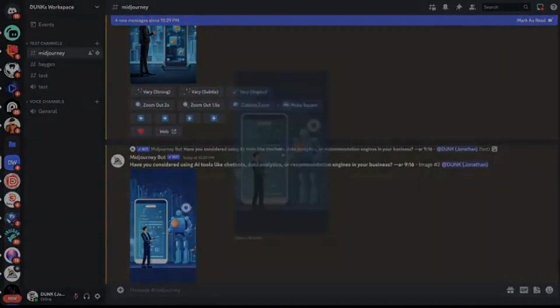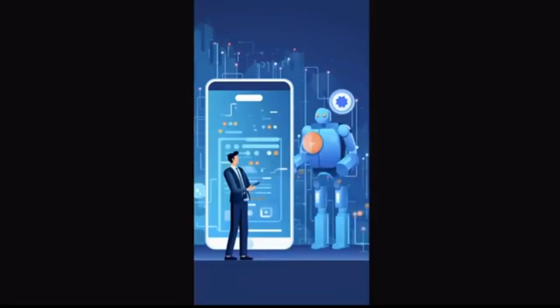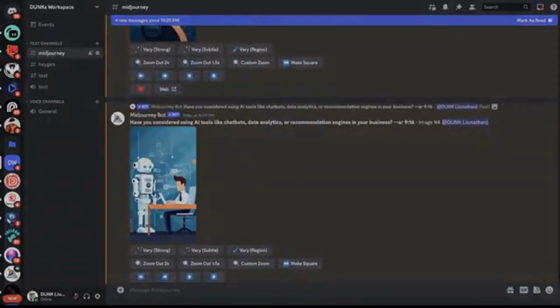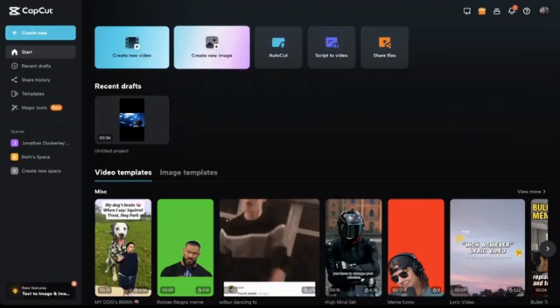You could just click here. You'll get the best version if you save it from your browser. And you just right click, hit save, and then you could save the image. All the images are being saved. Cool. Now we have saved all of our images. We have our voiceover that we got from our script. And our next step is going over to a tool like CapCut to assemble all of the pieces.